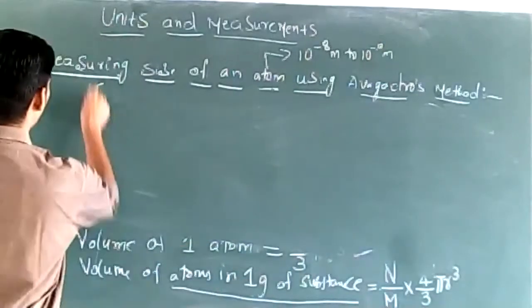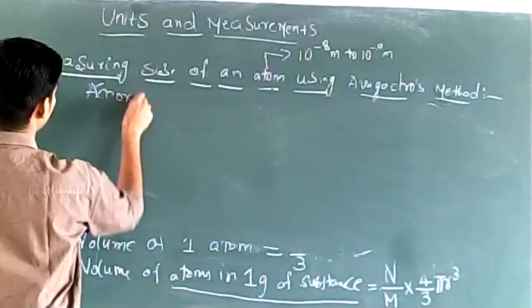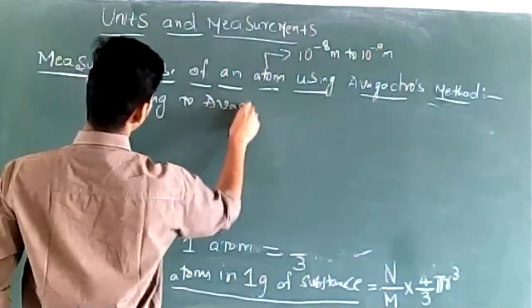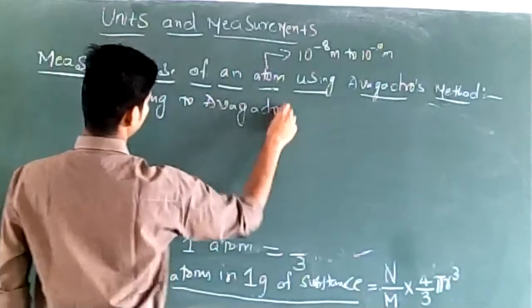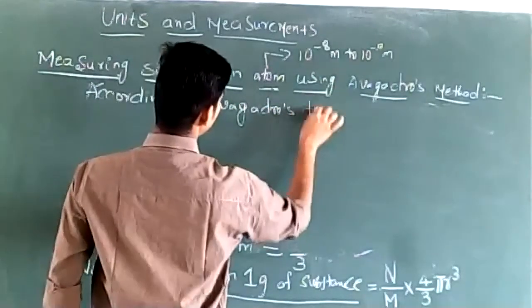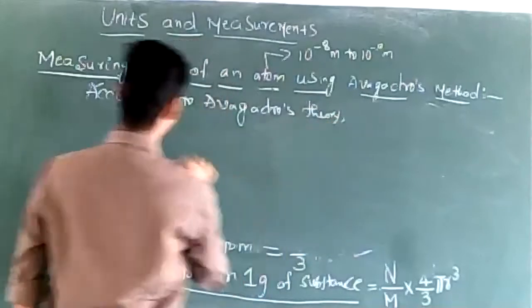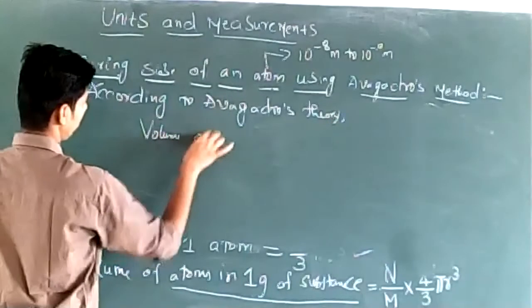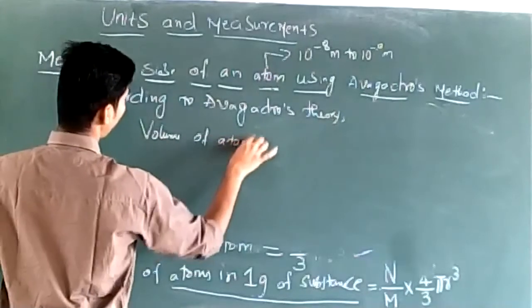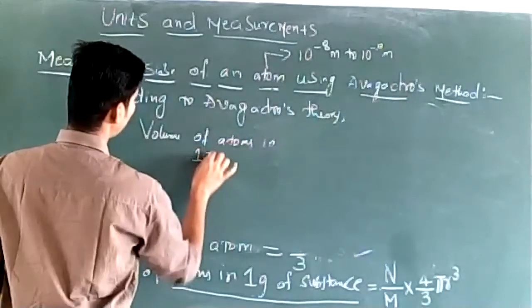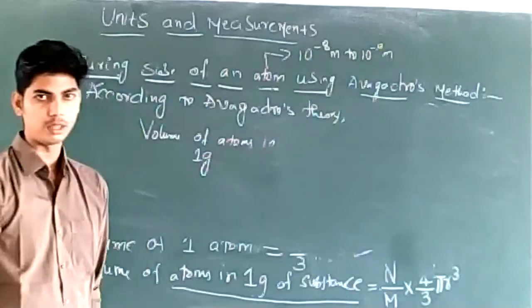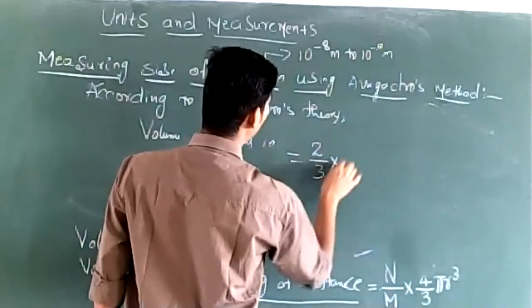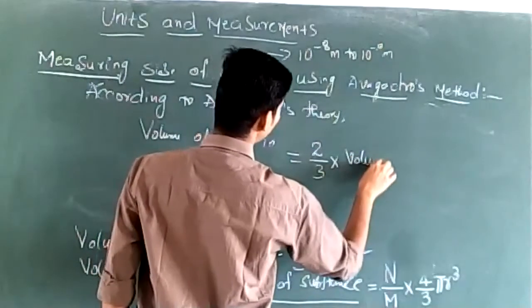Then according to Avogadro's theory, volume of atoms in 1 gram of substance should be equal to 2 by 3 times volume of 1 gram of substance.